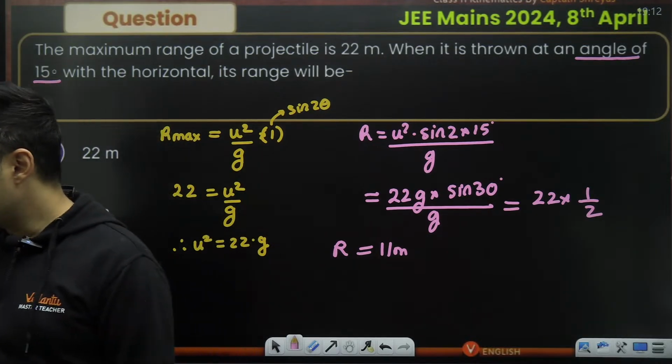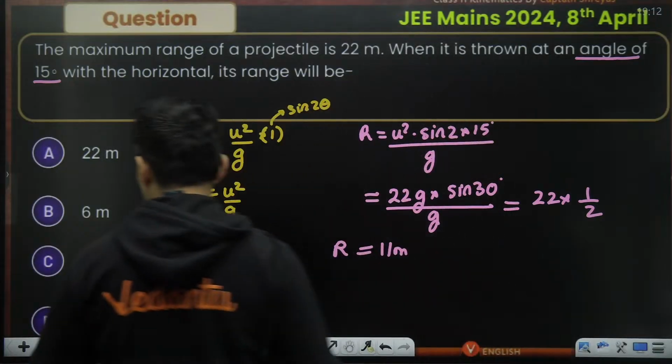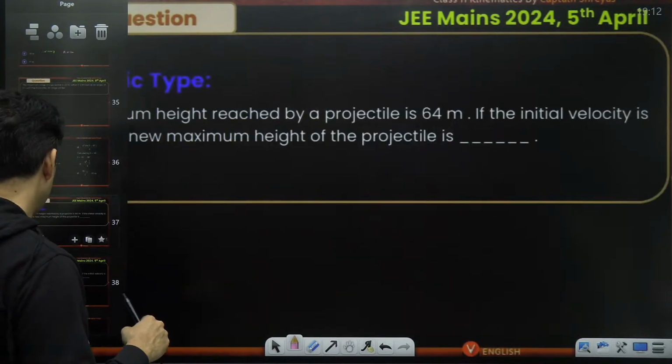Yeah, D option, perfecto. Very straightforward. That's how you can use the range formula. All right, let's see some more questions. All right, here is this.